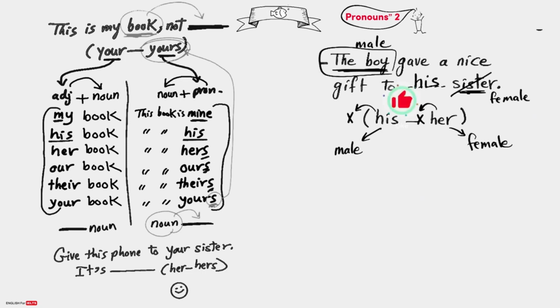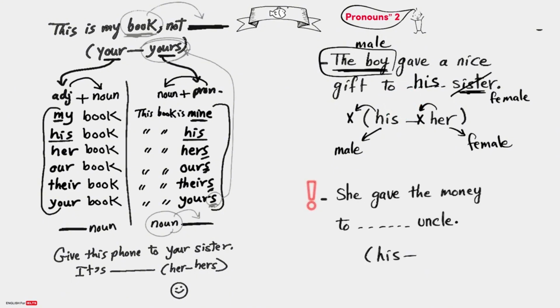Now you answer this question. She gave the money to blank uncle. His uncle or her uncle? You have here she, female, and uncle, male. So what's the answer then? Write your answer in the comments.